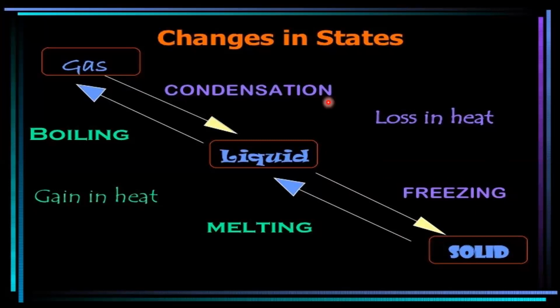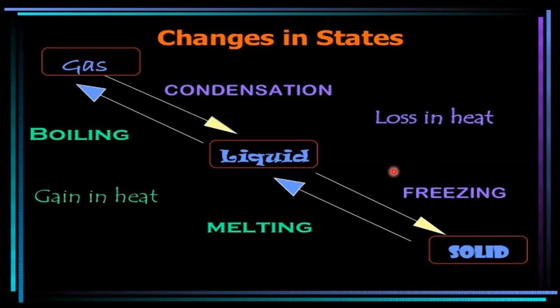So in the condensation process, gas is converted into liquid by loss of heat, and liquid will be converted into gas by gain of heat. That process is evaporation.